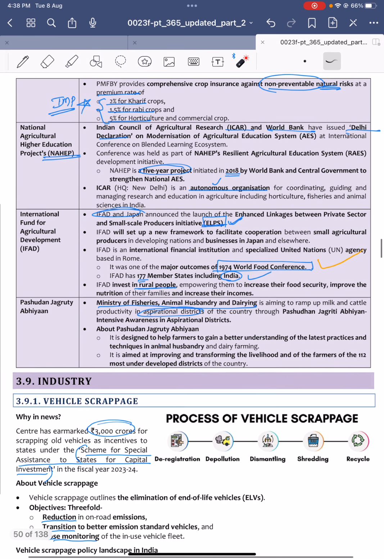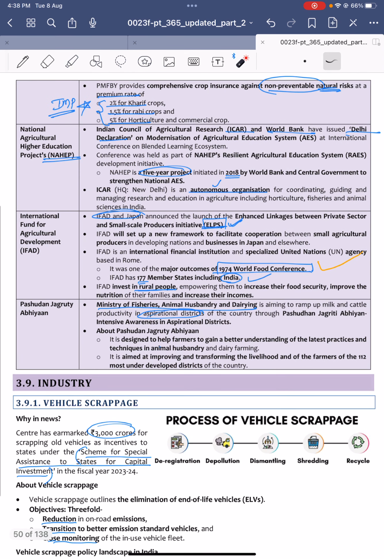Under this PMFBY, what it provides is crop insurance against non-preventable natural risks, and the premium rate is different for different crops. For example, for kharif crops it is 2%, for rabi crops it is 1.5%, and it is 5% for horticulture and commercial crops.